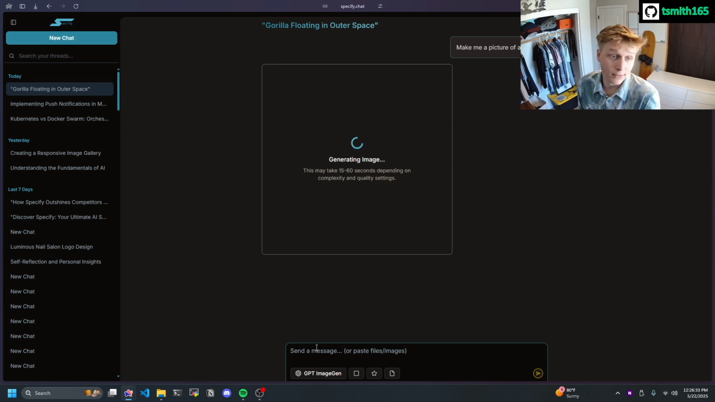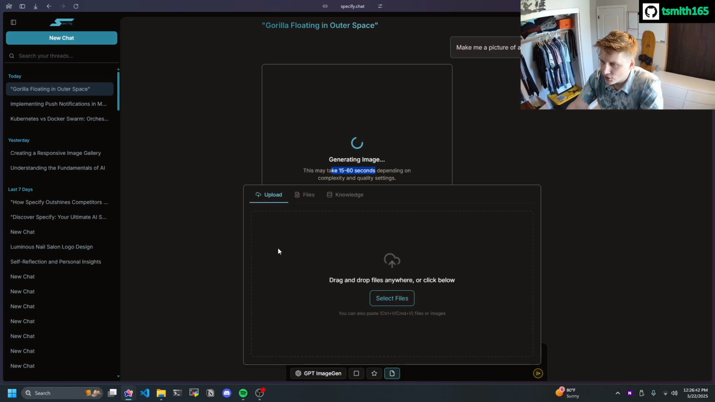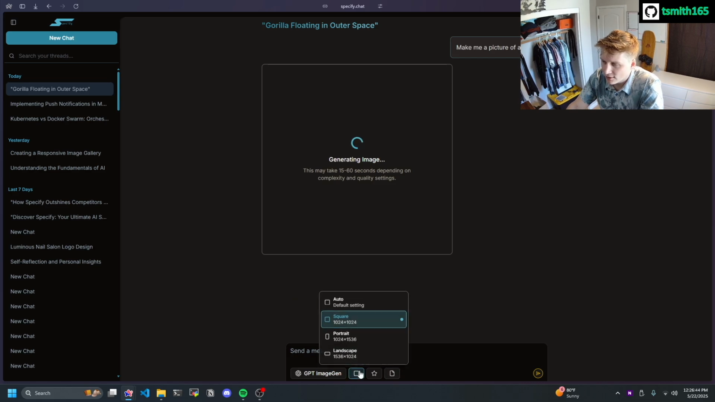Sounds good to me. I don't know. So this will take between 15 to 60 seconds. You can actually change the quality down here. You can upload files to use as reference. You can change the output size here as well.